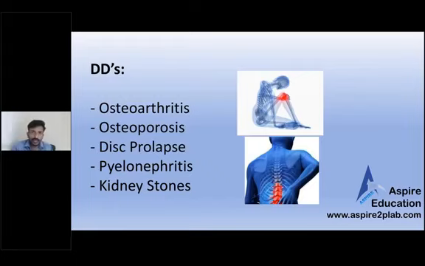PRI and CE. Then E is elevation. We tell the patient to elevate, but this is a back sprain, so we can't elevate anything. And then HARM. We usually say avoid HARM. H means heat. We usually avoid heat in the initial few days. Then A is alcohol. They should not drink alcohol at that time. R is running. We should not do running or excessive exercise. M is massage. We should avoid massage as well.